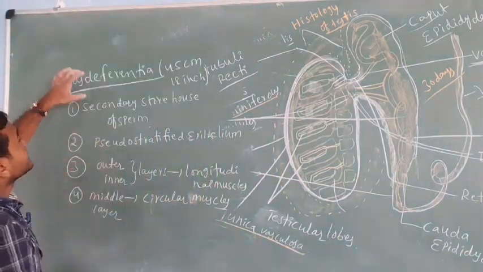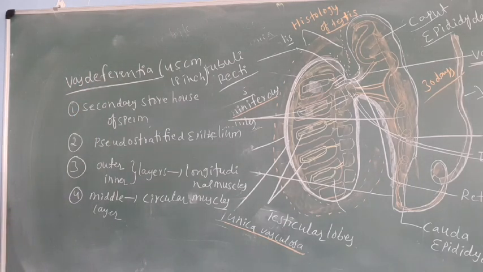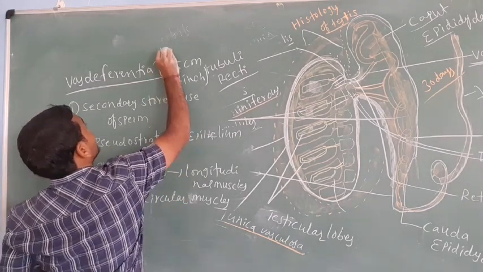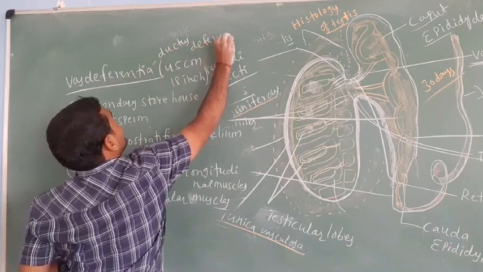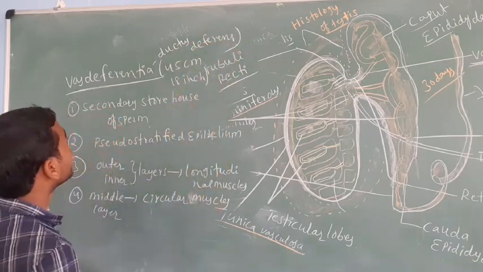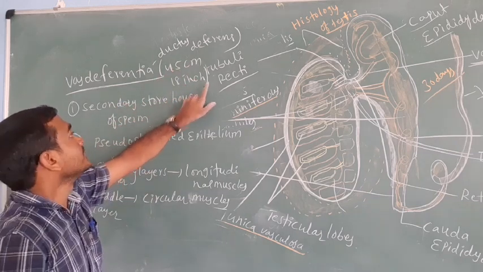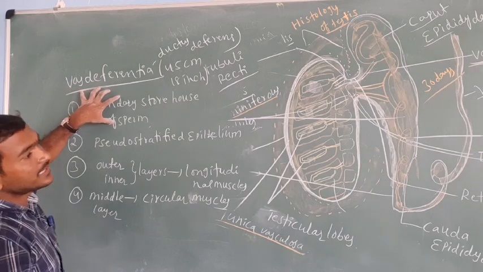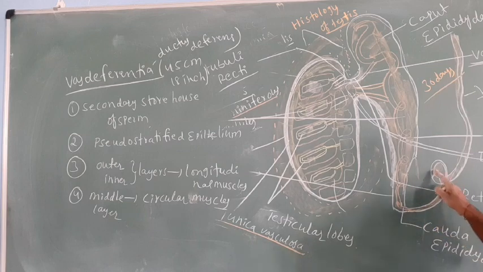Now see the vas deferens. This vas deferens is also called ductus deferens. The vas deferens length is 45 cm. The cauda epididymis opens into the vas deferens.